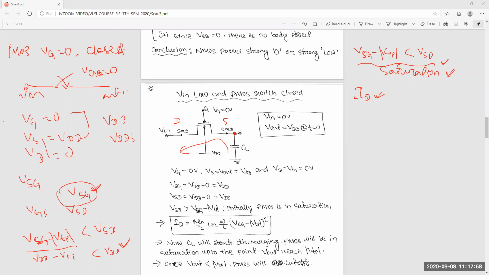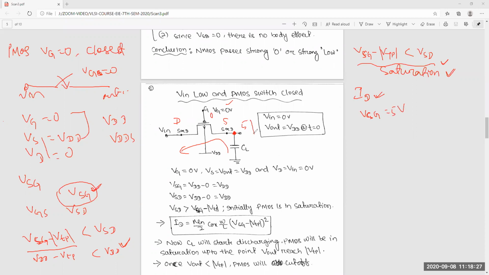Okay, so this voltage will discharge. Now you can say this is VSG. V in is initially 0 voltage. So this is your source. Suppose this was initially 5 voltage, so VSG is equal to 5 voltage initially.